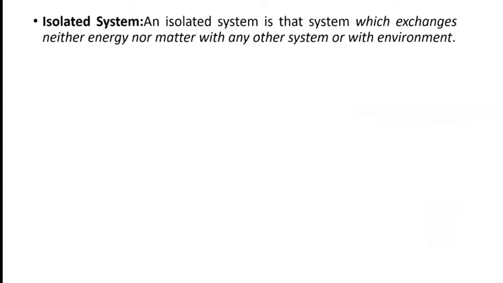Next, isolated system. In a closed system, only energy crosses the boundary, mass remains the same. In an open system, both energy and mass cross the system boundary. The isolated system is the one in which neither mass nor energy crosses the boundary. An isolated system exchanges neither energy nor matter with any other system or with the environment. It's called an isolated system. But one more thing which is very important about the isolated system is that an isolated system doesn't give any work.